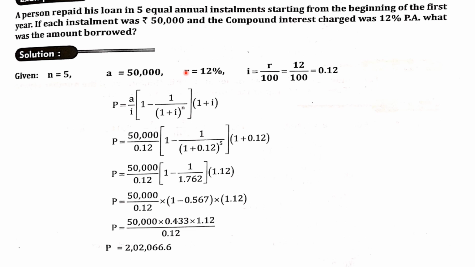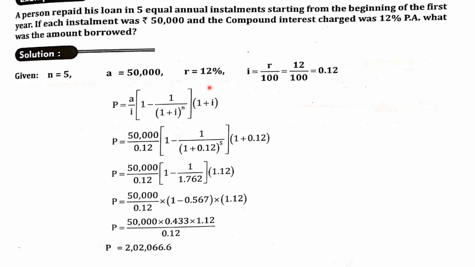A person repaid his loan in 5 equal annual installments starting from the beginning of the first year. So here you have 5 equal installments. In each installment, if each installment was 50,000, so the amount value is 50,000. And the compound interest which was charged, that is the rate of interest, was 12%. What was the amount borrowed?